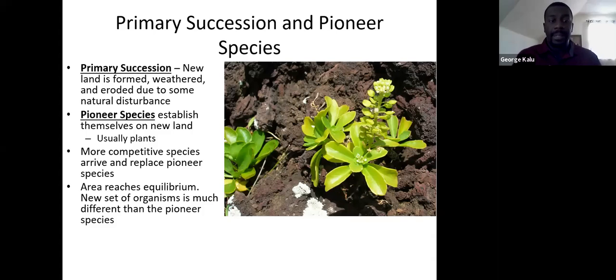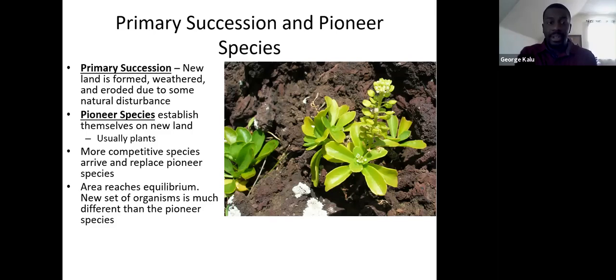Now, over some time, some new species are going to arrive, and they're going to outcompete the pioneer species and essentially replace them in that location. Again, over time, that area is going to start to reach equilibrium, and as it does, we end up with a whole new set of species that are completely different from what you initially had in the pioneer species.